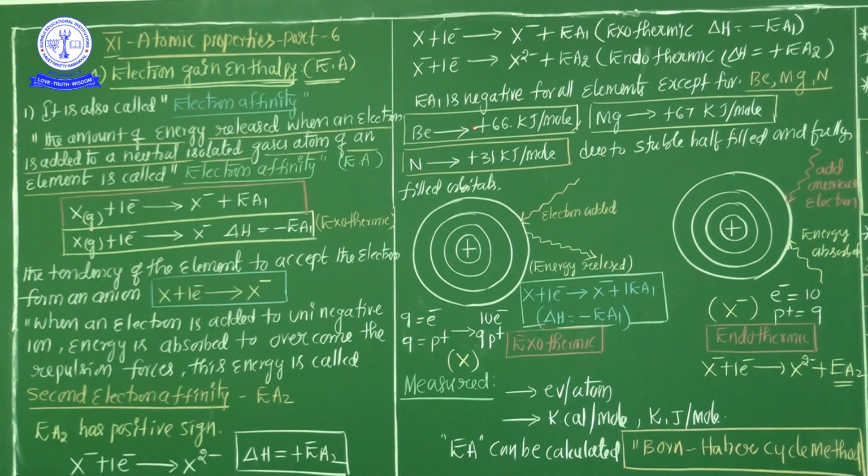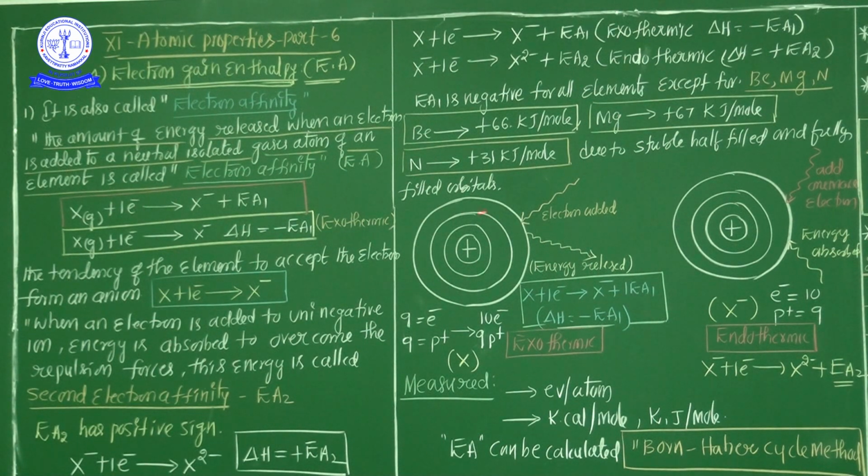So for beryllium, magnesium, and nitrogen, even EA1 is not an exothermic reaction, it's an endothermic reaction, meaning a positive sign. When you add one electron to beryllium, how much energy is absorbed? Plus 66 kilojoule per mole. In case of magnesium, 67 kilojoule per mole, and in case of nitrogen, 31 kilojoule per mole, due to the stable half-filled and fully filled orbitals.